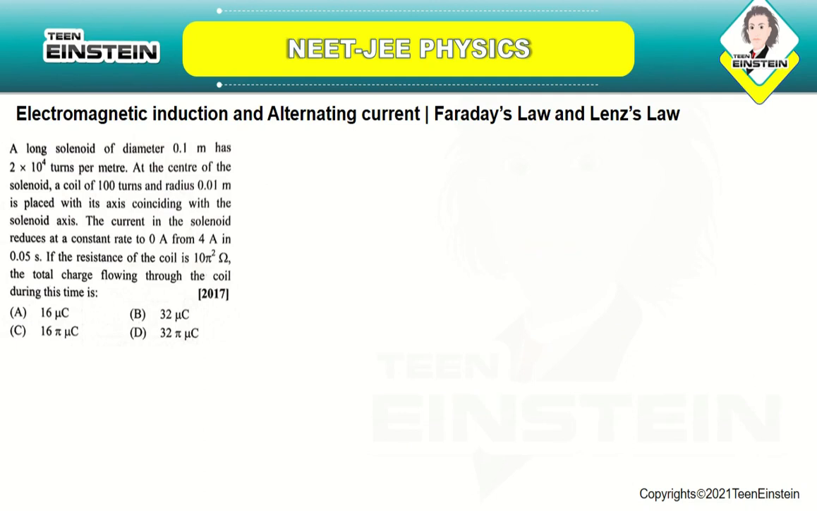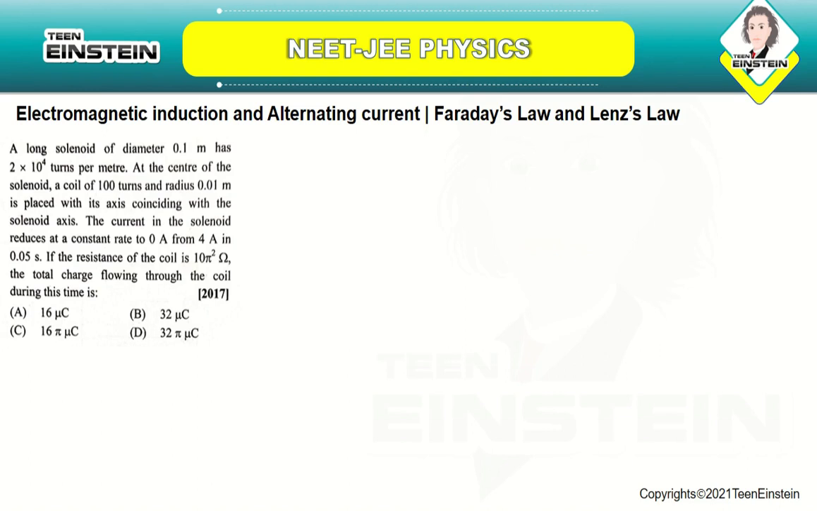A long solenoid of diameter 0.1 meter has 2 into 10 power 4 turns per meter. At the center of the solenoid, a coil of 100 turns and radius 0.01 meter is placed with its axis coinciding with the solenoid axis. The current in the solenoid reduces at a constant rate to 0 amperes from 4 amperes in 0.05 seconds. If the resistance of the coil is 10 pi square ohm, the total charge flowing through the coil during this time is 16 microcoulombs, 32 microcoulombs, 16 pi microcoulombs, 32 pi microcoulombs.